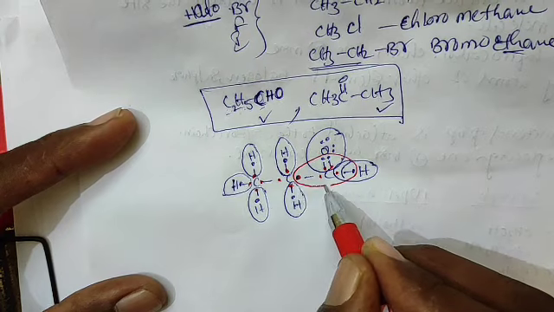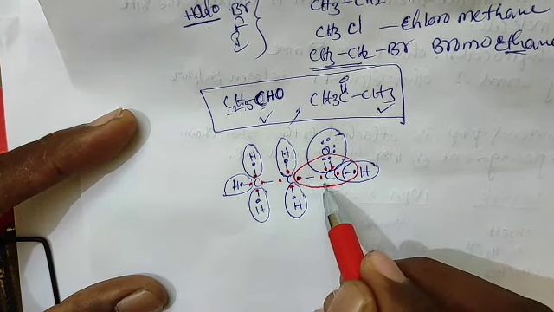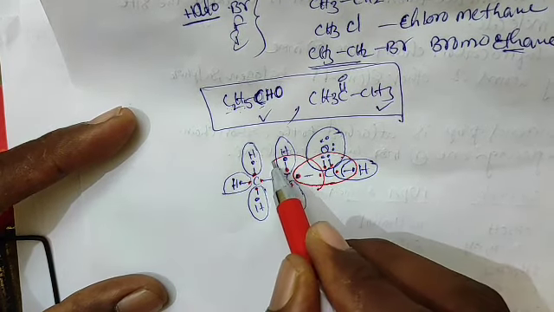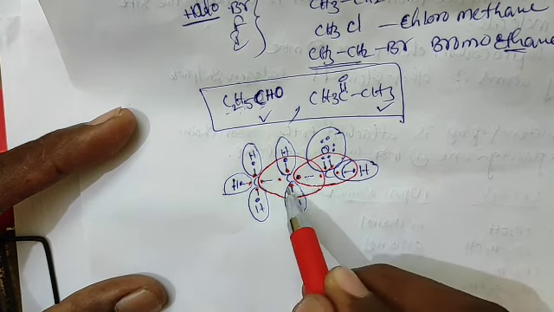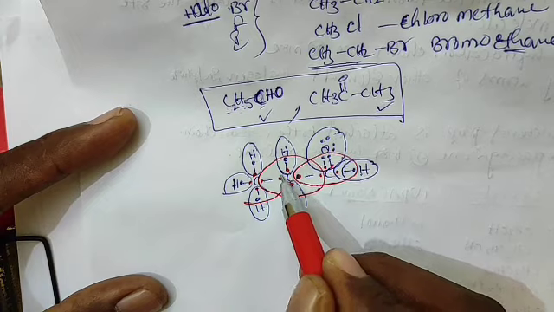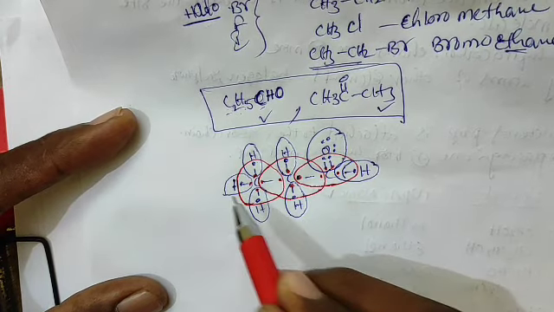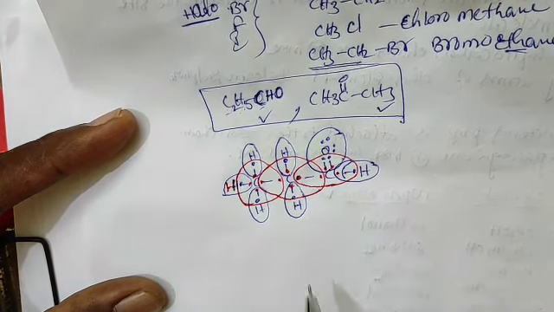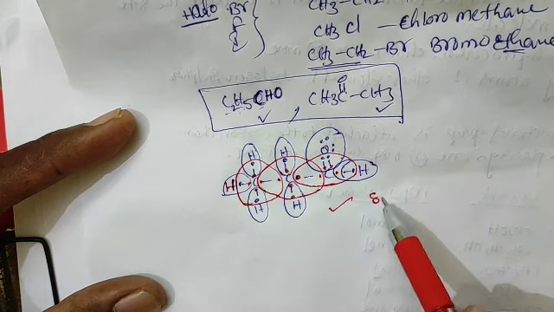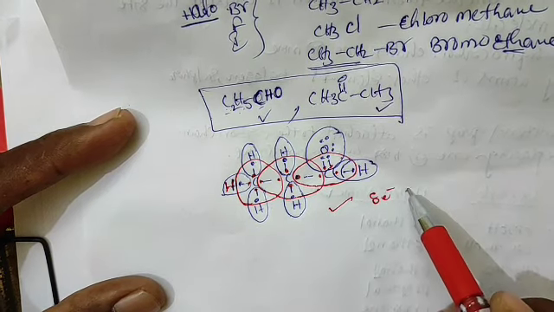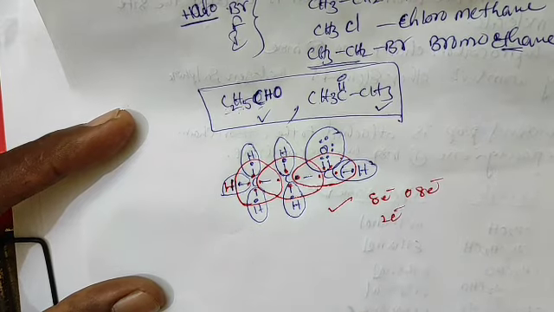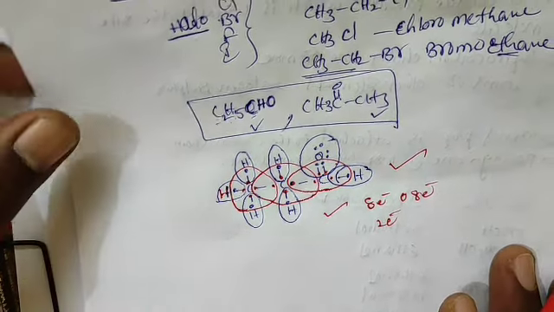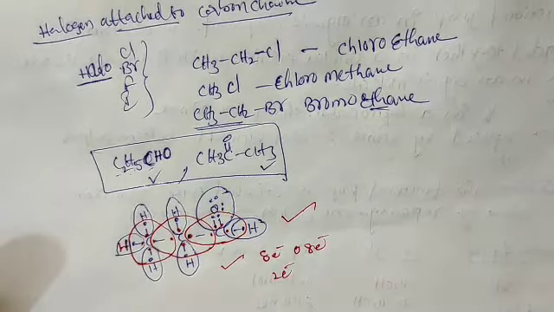Every carbon has 8 electrons, oxygen also has 8 electrons, and hydrogen has 2 electrons. So this is the Lewis dot structure of